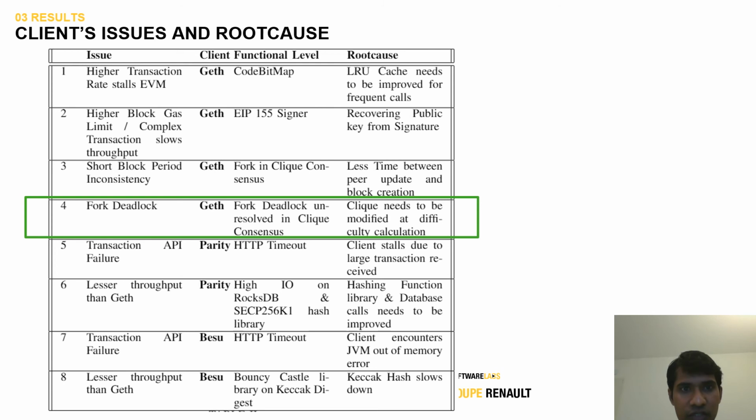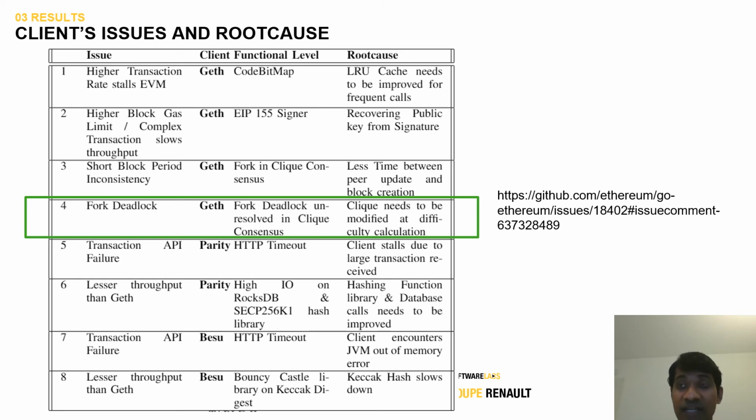So what are the client issues which we discussed? The first 3 issues are already discussed. The fourth issue is the fork deadlock, which we noticed inside the Clique proof of authority algorithm, and which was also reported to the community. The fork deadlock is unresolved. Normally the forks have to be resolved, so it needs a modified difficulty calculation.